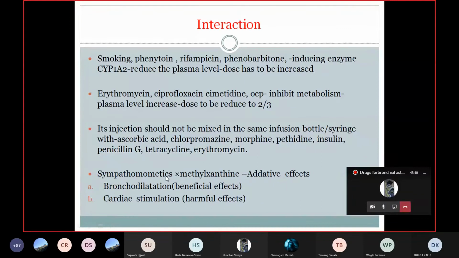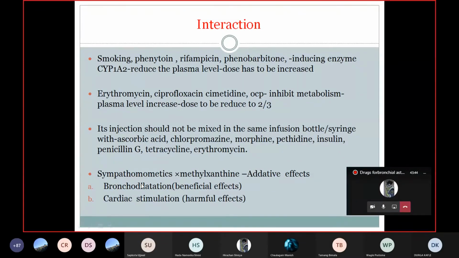Another important interaction is sympathomimetics with methylxanthine. Sympathomimetics are also bronchodilators and methylxanthine also is a bronchodilator. Methylxanthine increases the cyclic AMP level, thereby enhancing the effectiveness of beta-2 agonists or sympathomimetic drugs. Yes or no? Because both of them have almost similar action, this beneficial effect is additive. Bronchodilation is a beneficial effect for bronchial asthma.